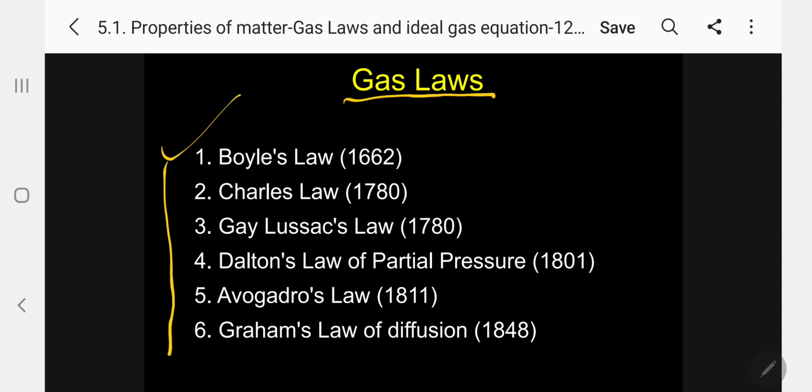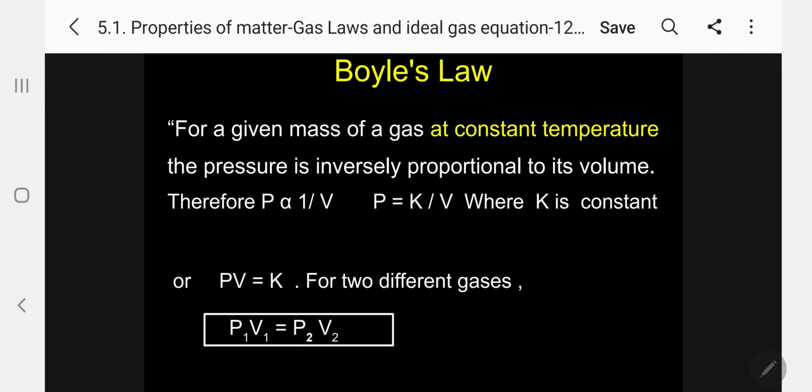Dalton's law of partial pressure was introduced in 1801. Avogadro's law was introduced in 1811. And lastly, Graham's law of diffusion was introduced in 1848. My dear students, please memorize the names: Boyle's law, Charles' law, Gay-Lussac law, Dalton's law of partial pressure, Avogadro's law, Graham's law of diffusion. Let me go one by one. Problems will be asked in each law in NEET chemistry, so you have to memorize the formula.